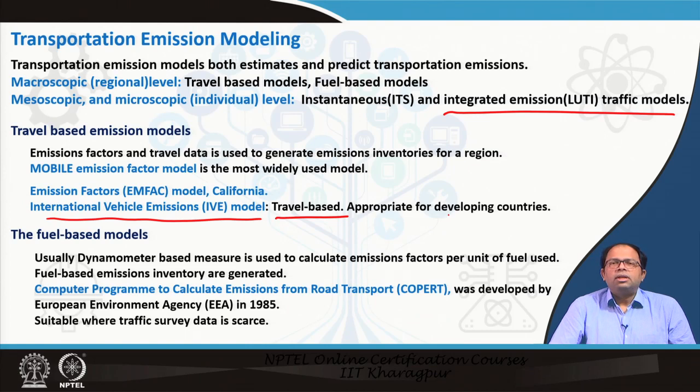From there we can determine, based on the data that we have already generated from dynamometer tests, that for this much fuel consumed, so much is the emission. And we do different kinds of cycles, looking at how a vehicle typically operates and what the fuel usage is, and from that we can estimate. So, more or less the structure is similar to the MOVES mobile emission model, but instead of travel it is based on the fuel used.